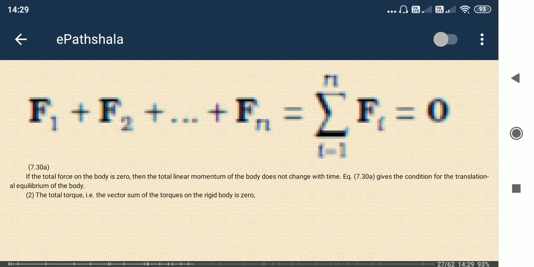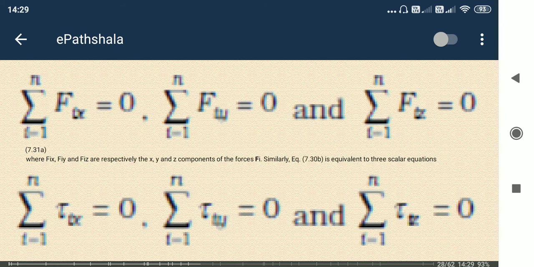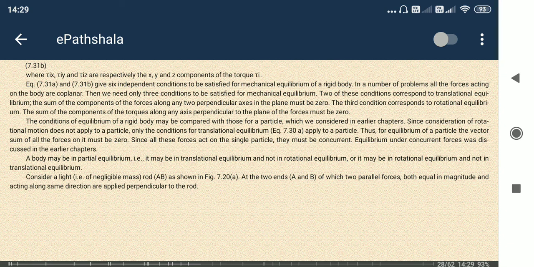So the sum of the forces should be 0, or the sum of the total torque should be 0 for rotational motion. This is the condition of equilibrium. It will not change the motion, meaning whatever velocity or angular velocity it has will not change with time. It could be 0 or it could be constant for a long time.